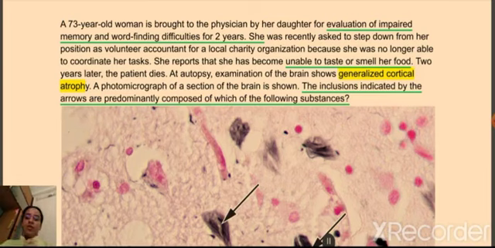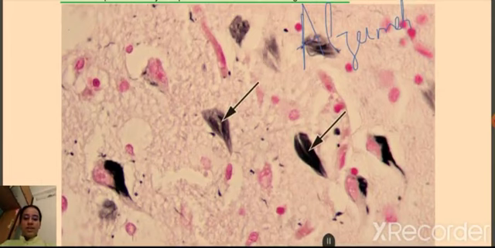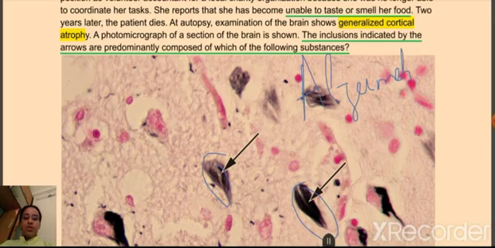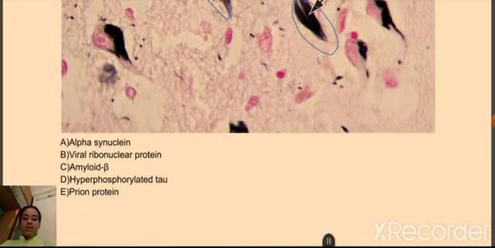Then the most important clue that they have given in this question is the generalized cortical atrophy. All of these things lead us on to, what are we dealing with? Alzheimer disease, right? Now, they are asking us, whatever we are seeing in these images, that these arrows are pointing at these structures, these are some kind of inclusions. What are they composed of? And that brings us to our options.